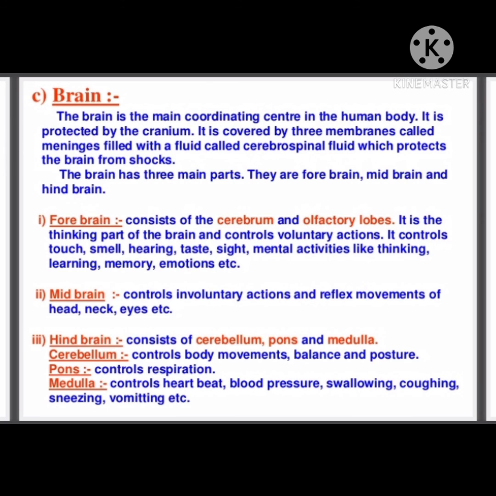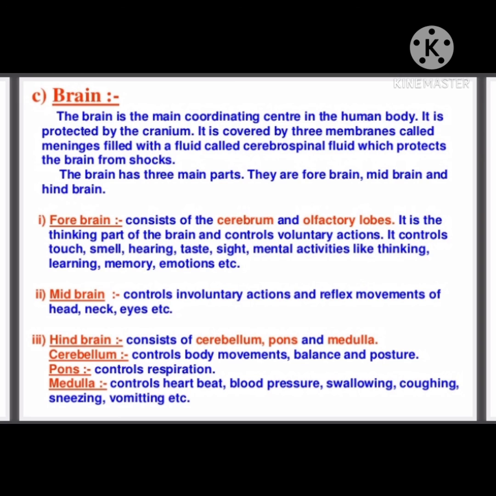Then the hindbrain. The hindbrain consists of three major parts. They are the cerebellum, pons, and also medulla oblongata. Here, the cerebellum is the second largest part of the brain. It lies behind the cerebrum and above the medulla. The cerebellum consists of two hemispheres. The medulla oblongata and pons form the brain stem.